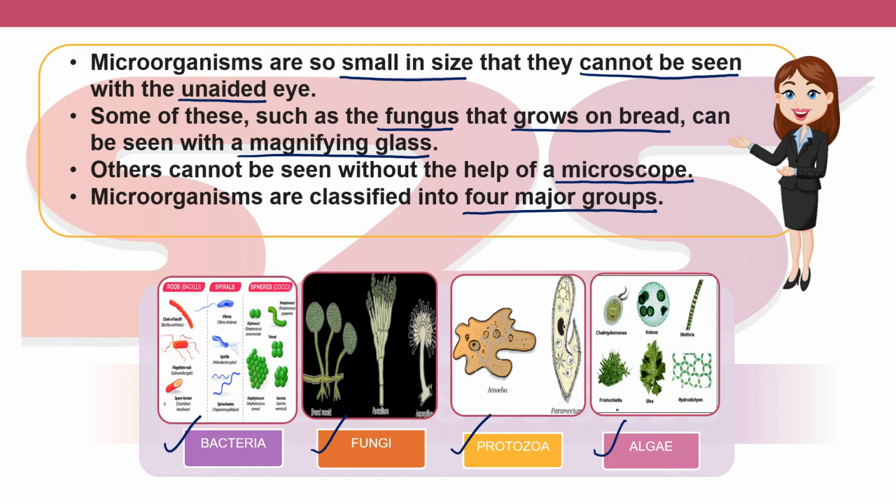Then we read that microorganisms are classified into four major groups.